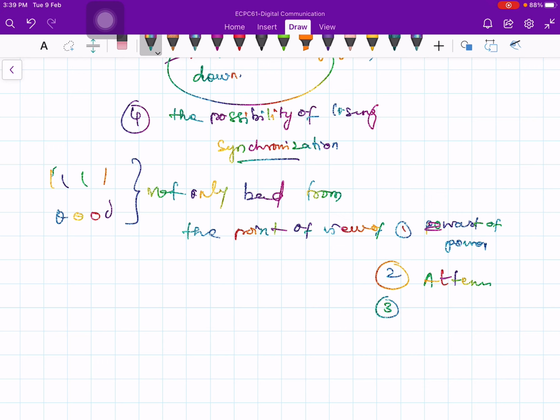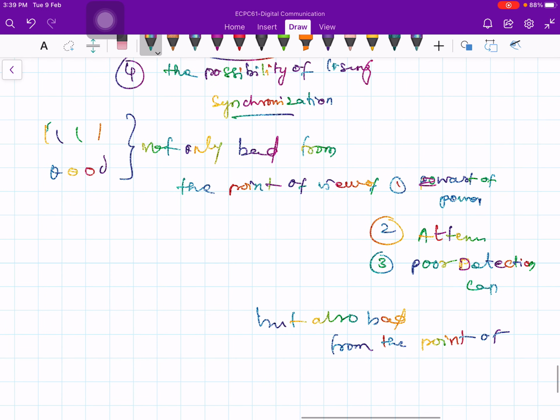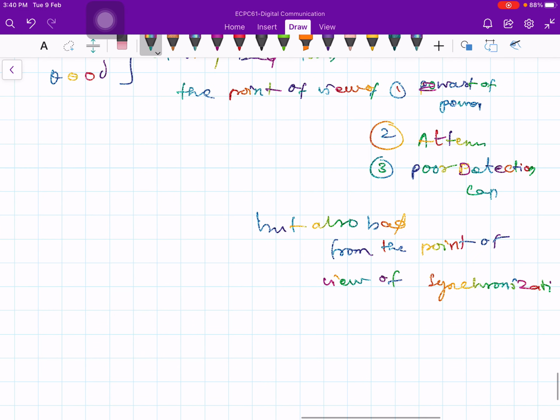Number three, poor performance. Poor performance in the sense of poor detection capability, but also bad from the point of view of synchronization. Whenever you have a long string of ones and zeros, the receiver fails to synchronize with the transmitter. I'll tell you how it happens.